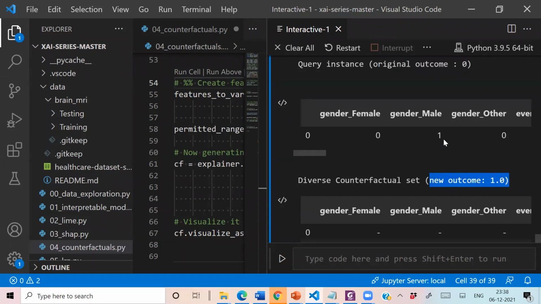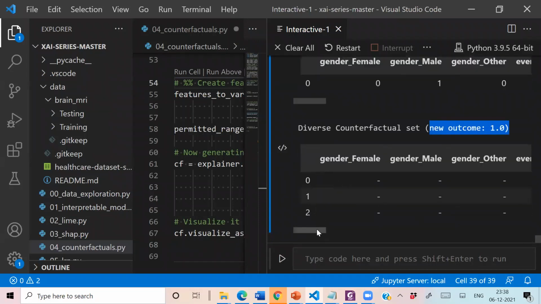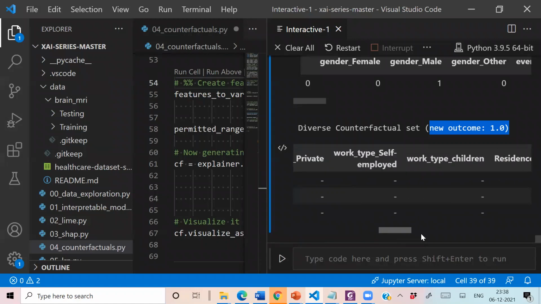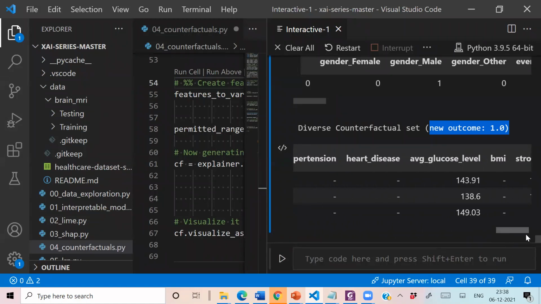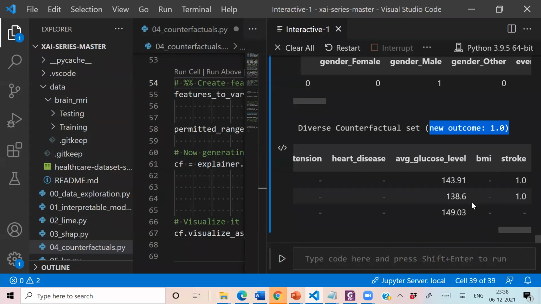In order to move from no stroke to stroke, we are recommending 3 counterfactuals, and this only shows the values which need to be changed by that particular person. Most of the values are null because we are only generating minimal changes recommended by our model. Our model is recommending to change the average glucose level in this case, so that it can change the prediction from no stroke to stroke.